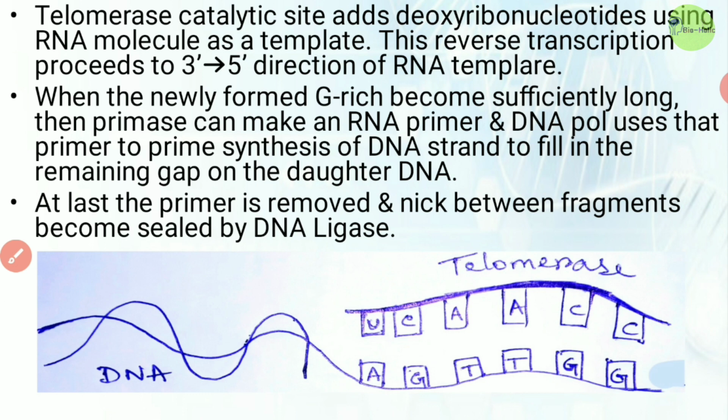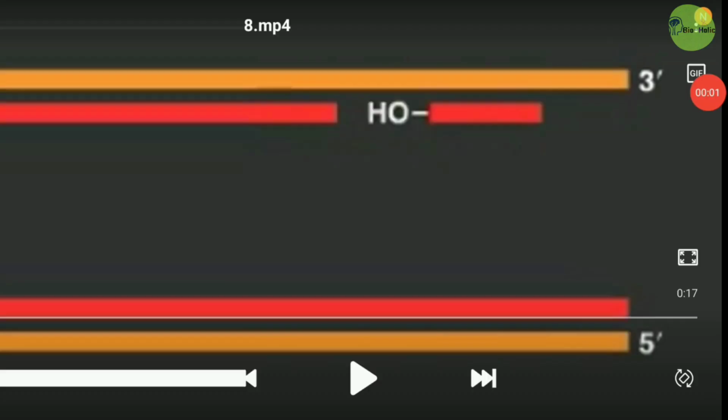So let's see it in animation form, then you can easily understand. So this is the remaining 3' OH end that can be filled in by DNA polymerase epsilon, but this is the 5' end that cannot be filled in. So this gap becomes filled in by the action of telomerase.